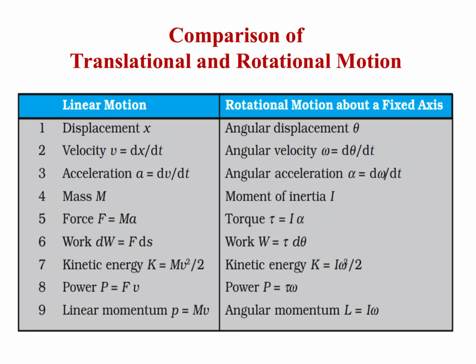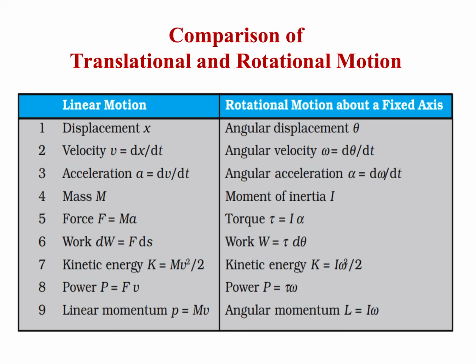Similarly, linear velocity, v is equal to dx upon dt, and in rotational motion it is called angular velocity omega. Omega is equal to d theta upon dt.